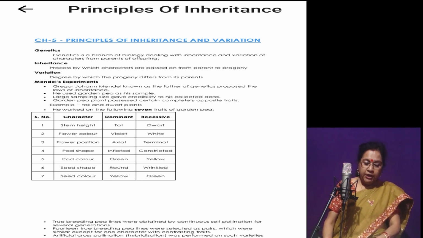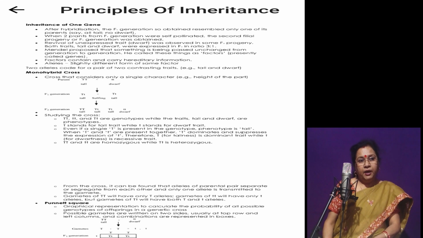So, he conducted an artificial hybridization among these traits. In these traits, he first experimented with the tall and dwarf plant. In this, he obtained, in the first generation, all tall pea plants.